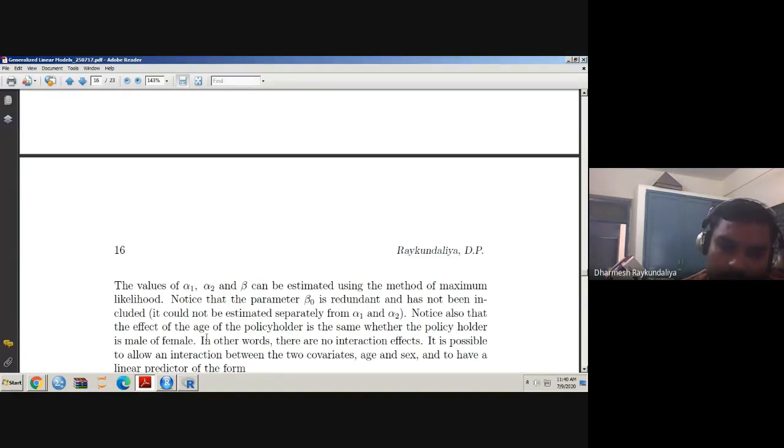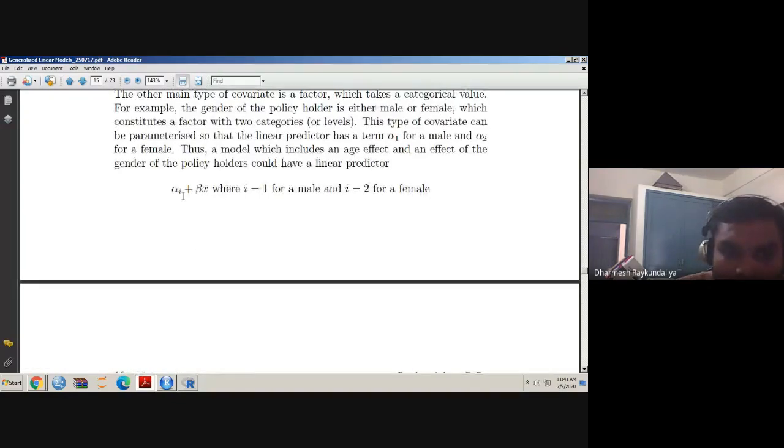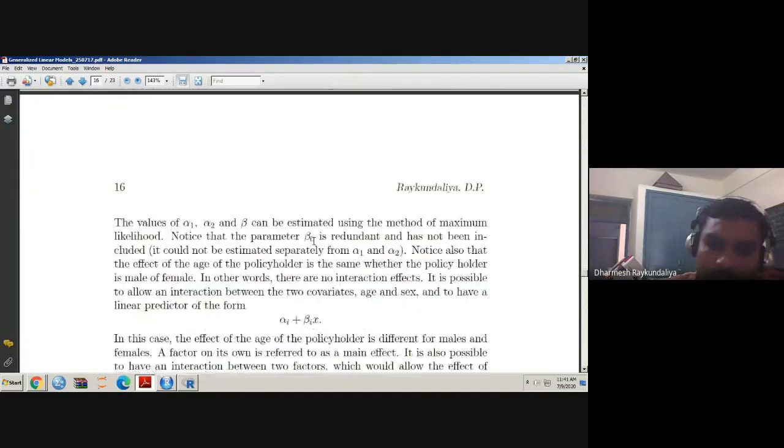Notice also that the effect of the age of the policyholder is the same, whether the policyholder is male or female. Here, you can see that if I am talking about the male model, the beta is the same. If I am talking about the female, the beta remains the same. That means there is no interaction effect between the gender and the age of the policyholder. But if I am looking for the interaction effect of the age and the gender of the policyholder, then my linear predictor is something like this.